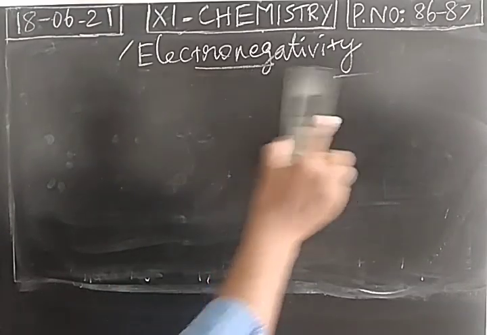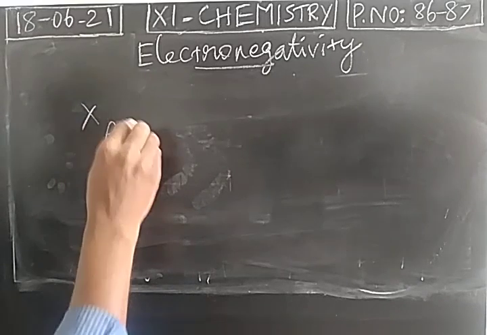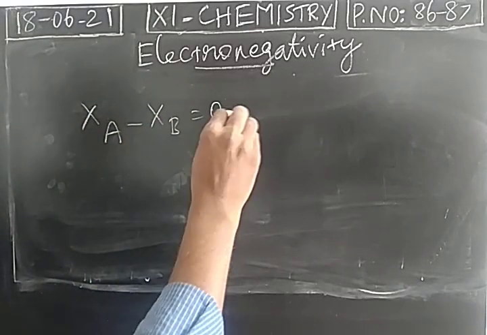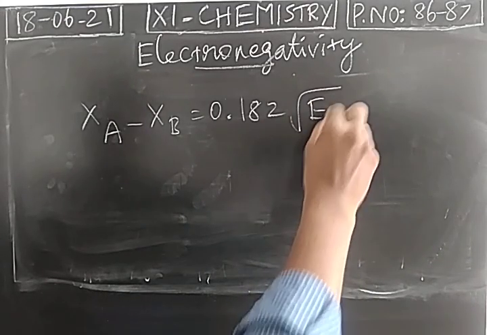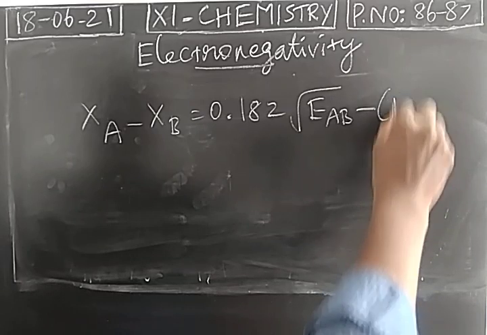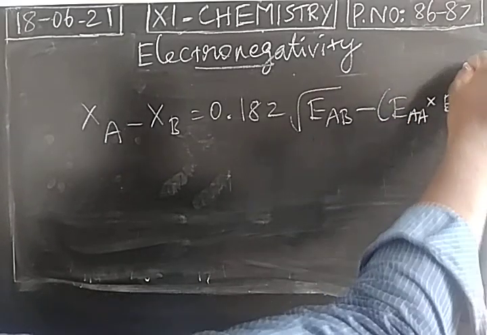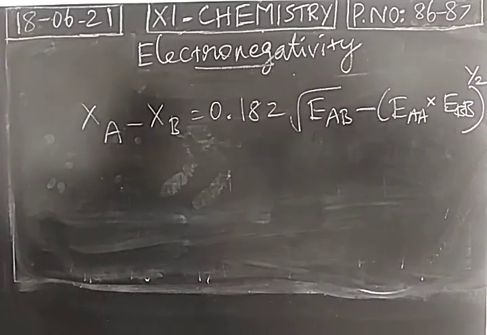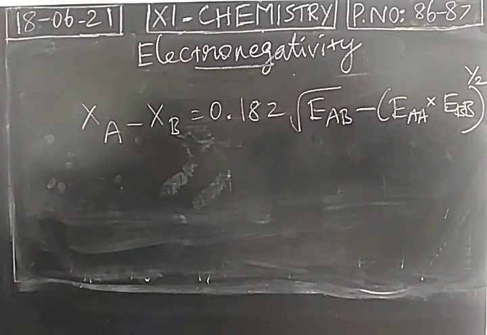And we have a formula to calculate electronegativity. Xa minus Xb is equal to 0.182 square root of EAB minus (EAA into EBB) power 1 by 2. So this is the formula used for calculating electronegativity. X is the symbol of electronegativity. X represents electronegativity of atom A and electronegativity of atom B.